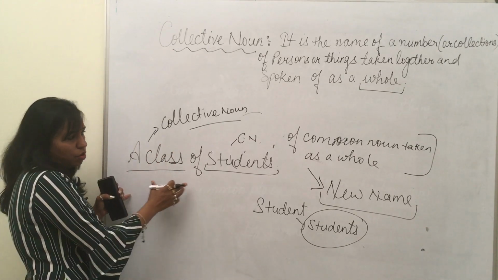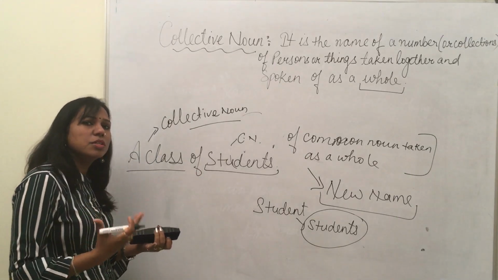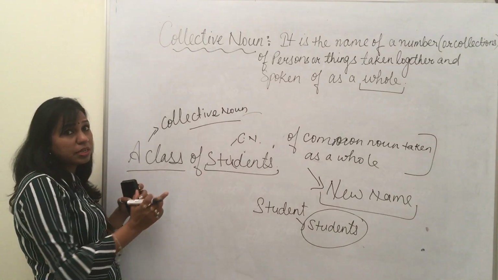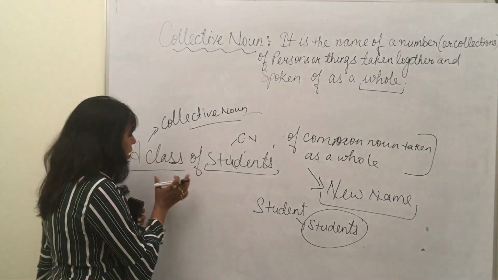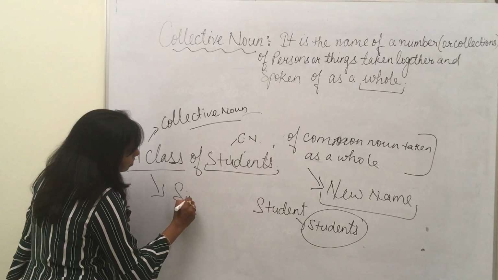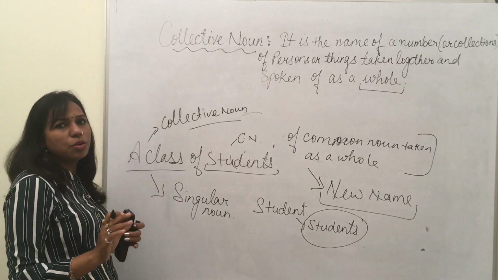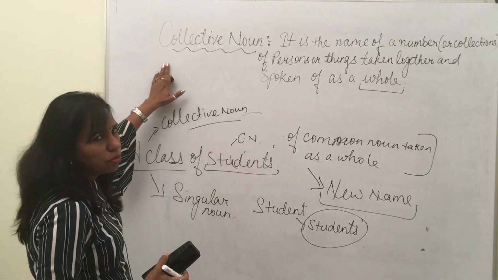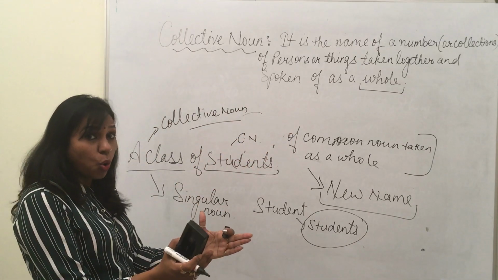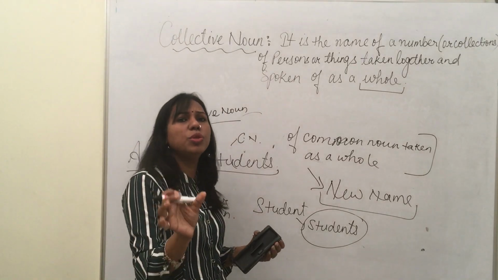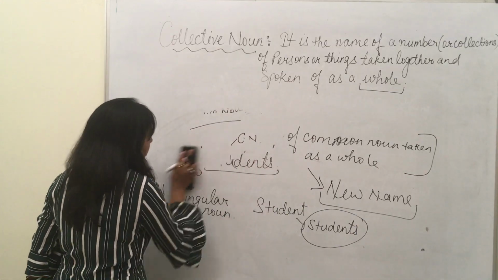Students, if you use it generally, is plural. A common noun can be singular and plural, but when I put it as one class, I am telling it is one class. So when I put it in a class, this becomes singular. We will go through many examples of collective noun, where a group of common nouns taken together as a whole and given a new name is called your collective noun.